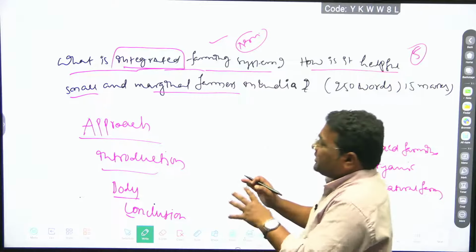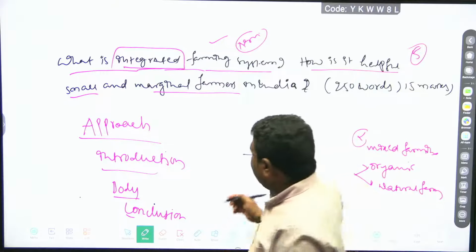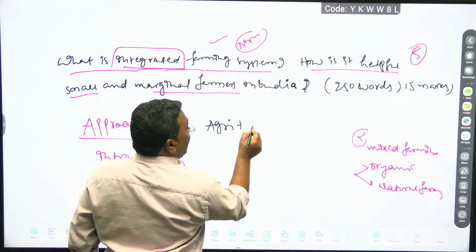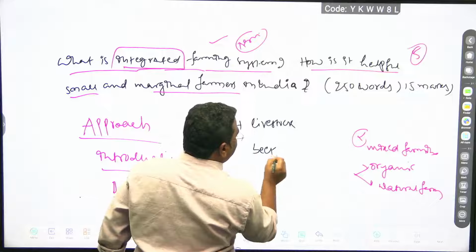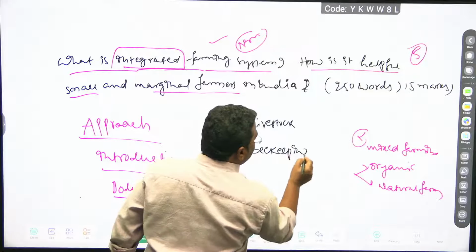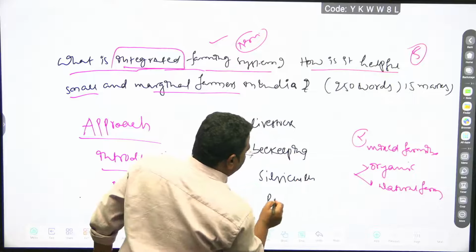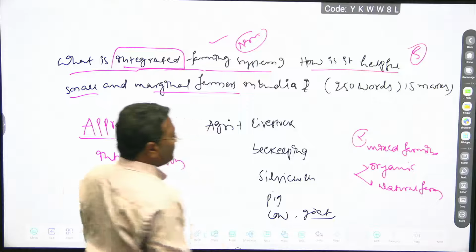In the introduction, if you carefully observe, apart from agriculture, here livestock, beekeeping, silviculture, right, and pig and cow and goat and other things.